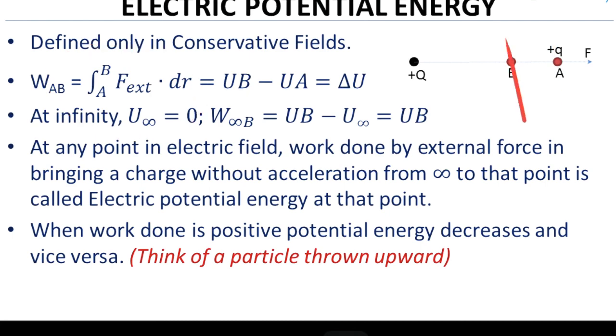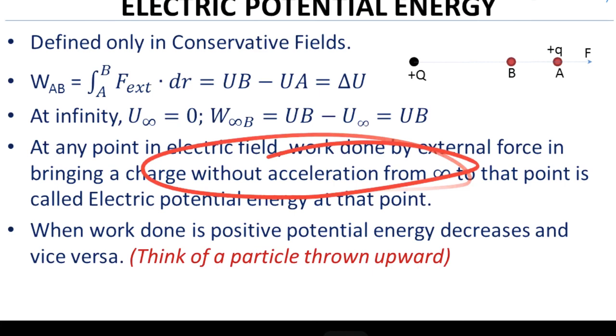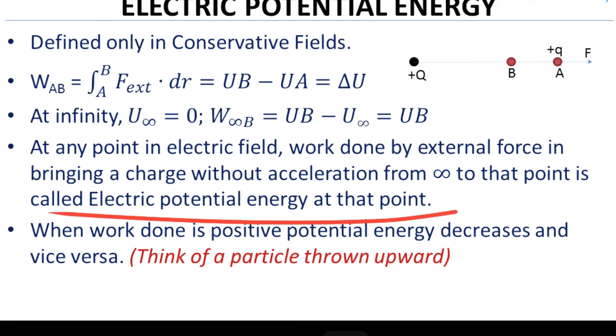If UA and UB are the potential energies at points A and B respectively, then for the sake of convenience, we take the potential energy at infinity as 0. If I take this charge q from infinity to this point B, then the work done will be equal to UB minus 0, that is equal to UB. So how can we define the electric potential energy? The electric potential energy is the work done by an external force in bringing a charge without acceleration from infinity to that point in an electric field.